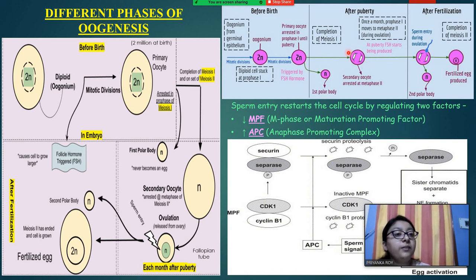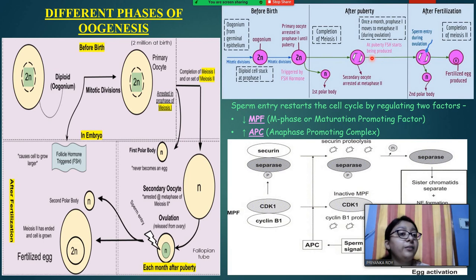This secondary oocyte is then arrested at metaphase 2. Here you can see that once a month this prophase 1 moves to metaphase 2 during ovulation. After puberty, every month this secondary oocyte will be formed. At puberty FSH starts being produced, so the secondary oocyte will move on to the